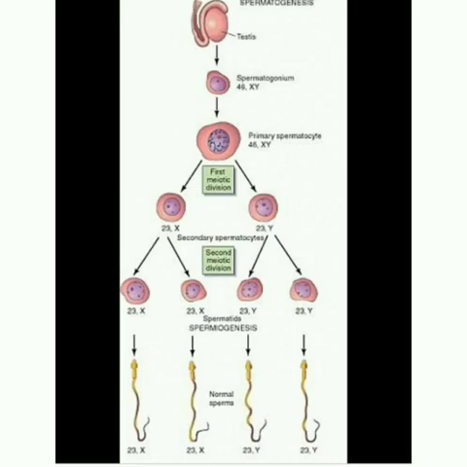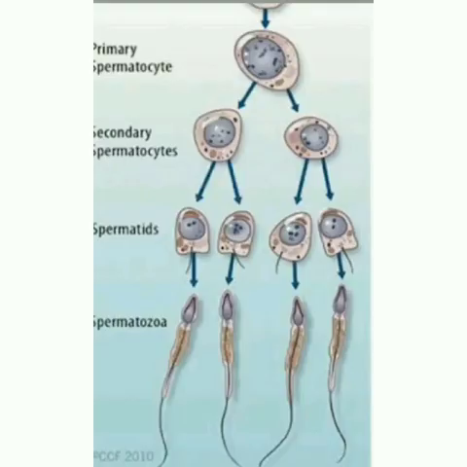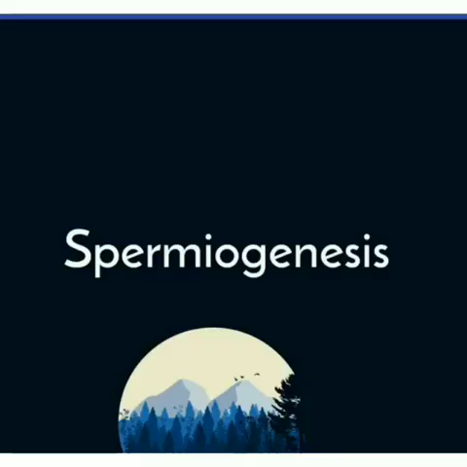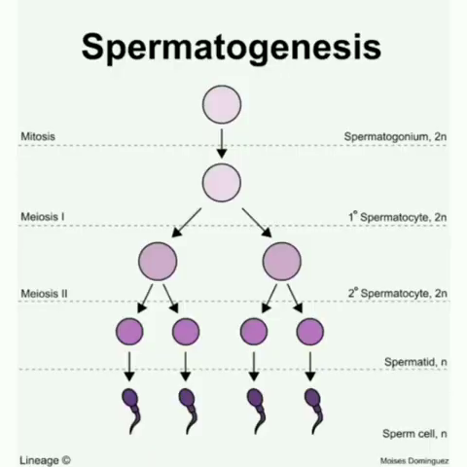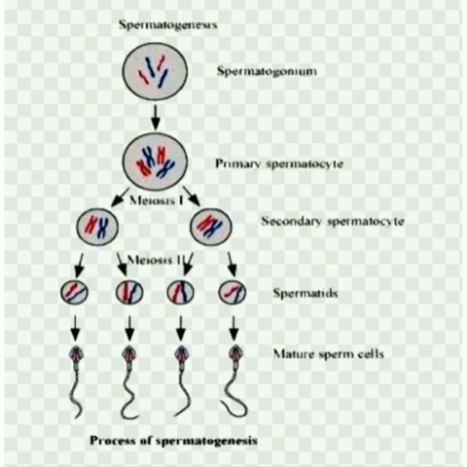The spermatids are transformed into mature spermatozoa, that is sperms, by the process called spermiogenesis. Sperms are finally released into the cavity of seminiferous tubule by a process called spermiation. This whole process of spermatogenesis takes about 64 days.